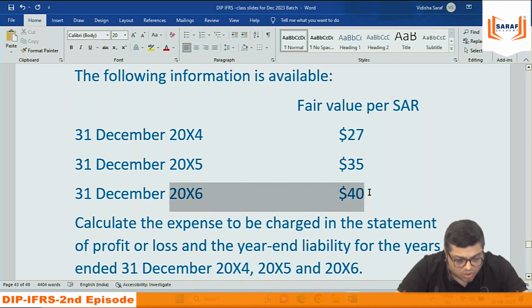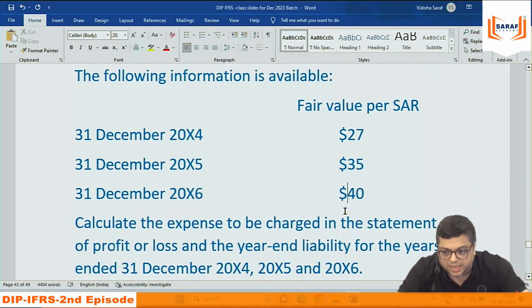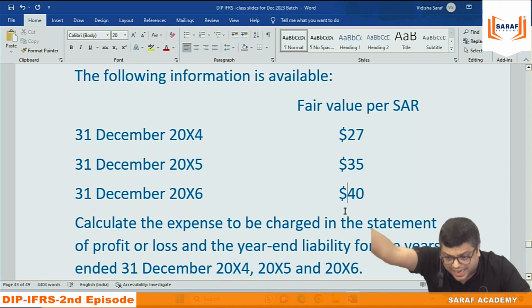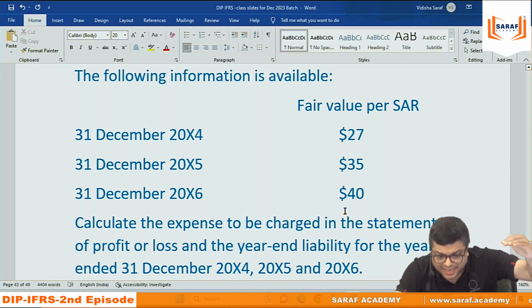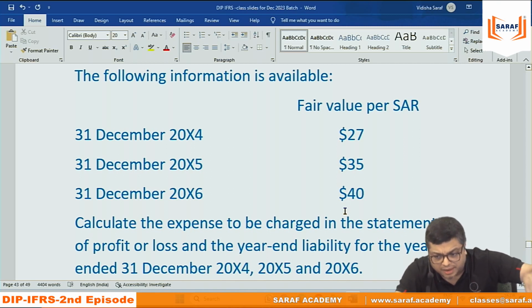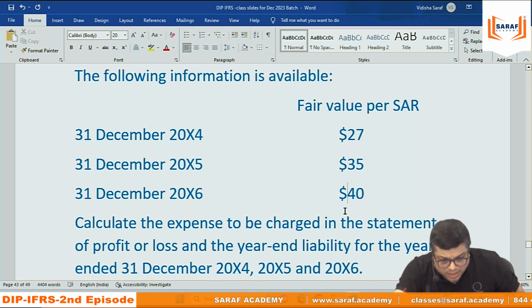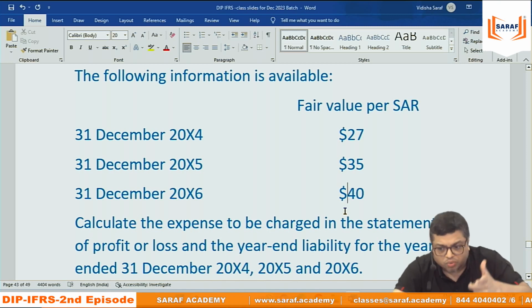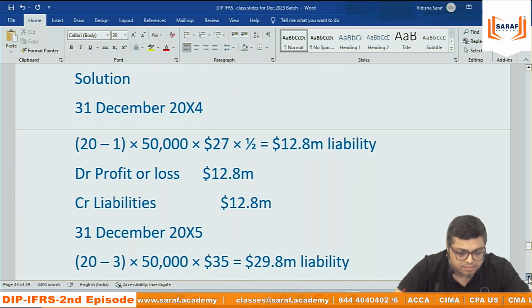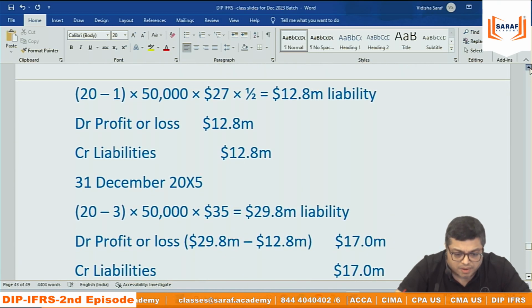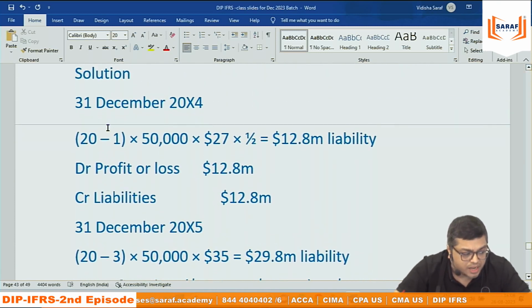For 10, what is the closing balance? 10 into 50,000 into 40. That should be the closing balance which they can take in 2017. Opening balance at the rate of 35. Payment done to 7 employees at the rate of 37. Closing balance would be at the rate of 40. Whatever is the difference, that is the expense in the third year. And then whatever will be paid in the fourth year, further expense will be coming.